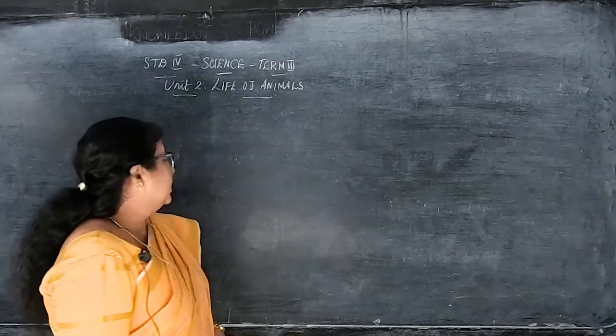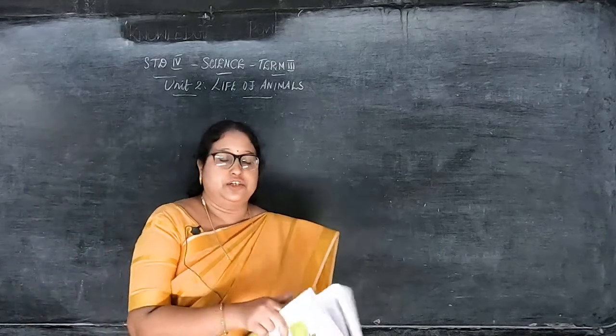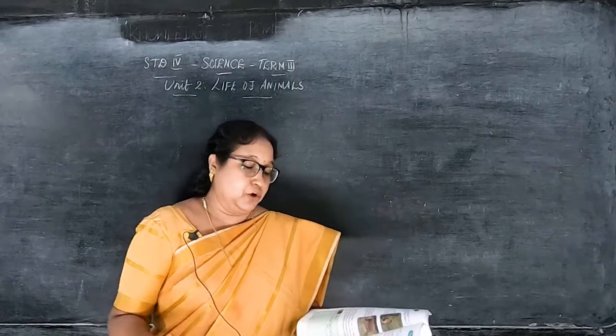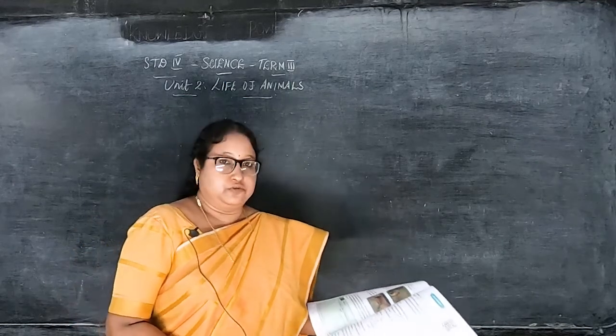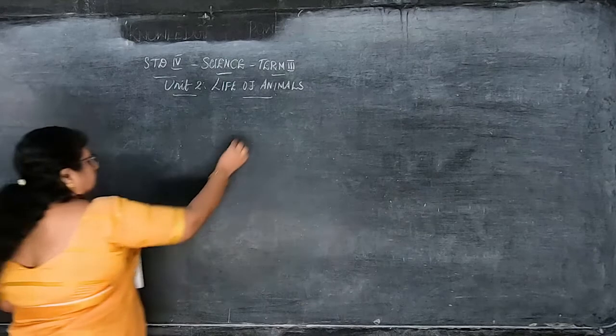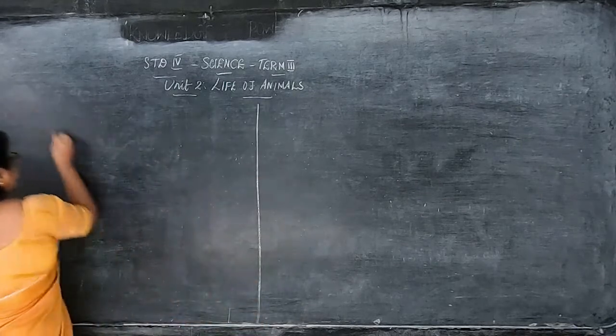That is Unit 2, Life of Animals. We are going to continue, children. In the previous class, we started with the objectives and 3 question answers we completed. Now we are going to continue with the 4th question.